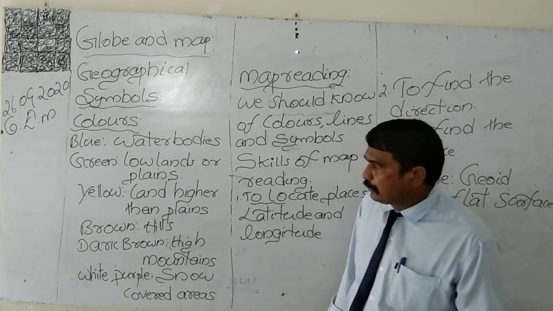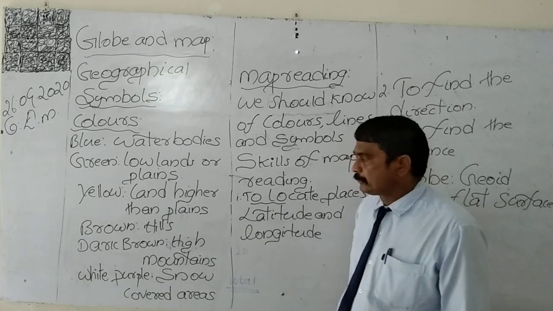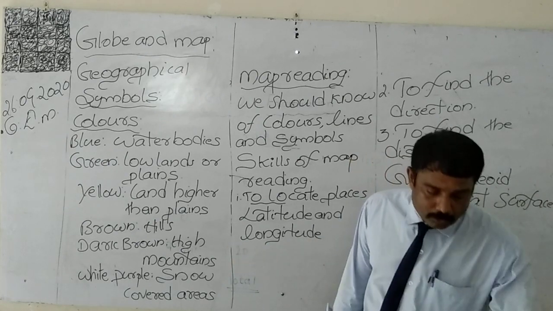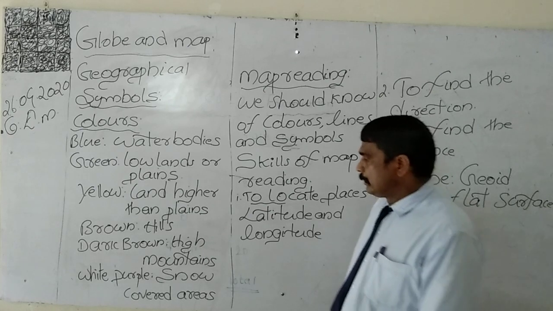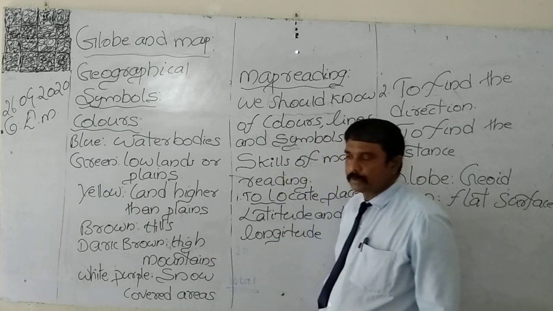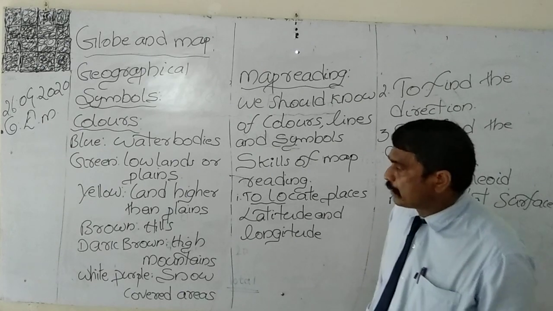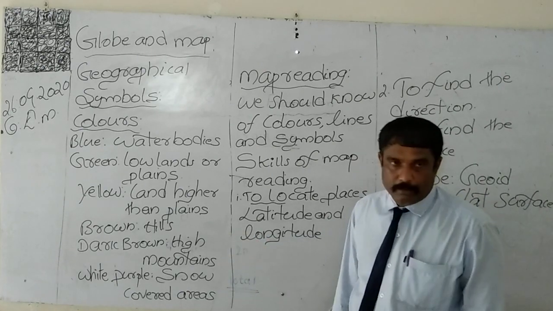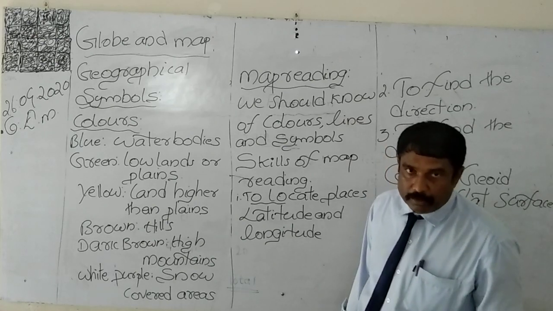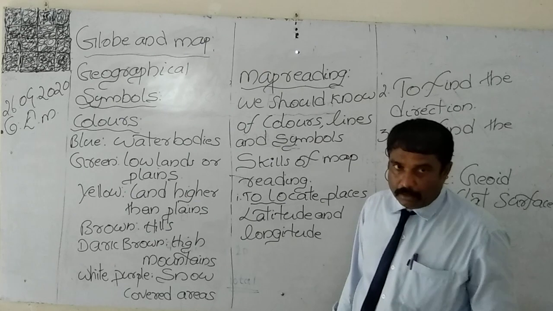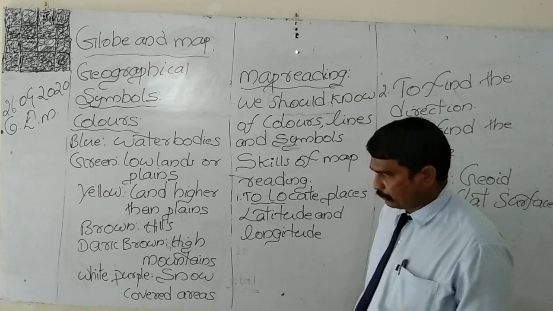Hills are marked in brown color. Dark brown color shows the presence of high mountains. High mountains or big mountains are marked in dark brown color.